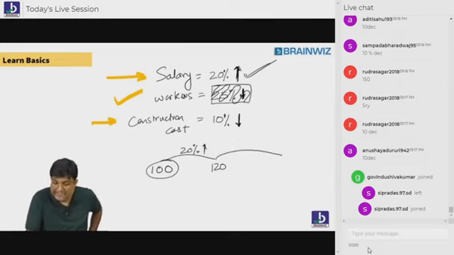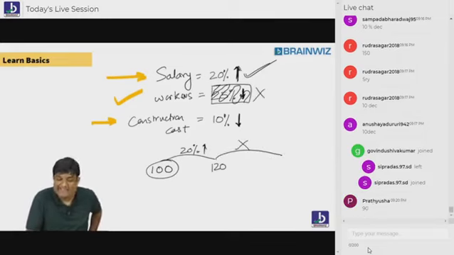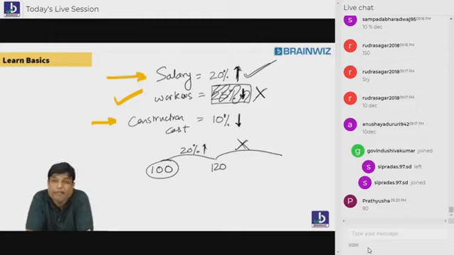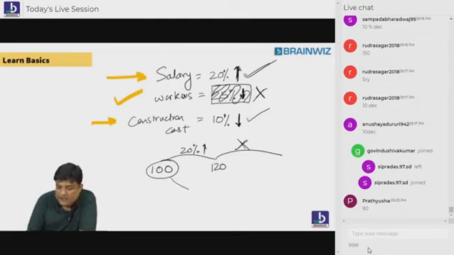Now, second number, not given, sir. Is the second number given? No, it's not given. Are you sure second number is not given? Yes. But the final number is given. This construction cost is 100. In future also 100?